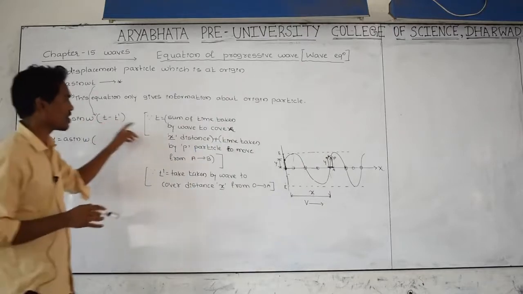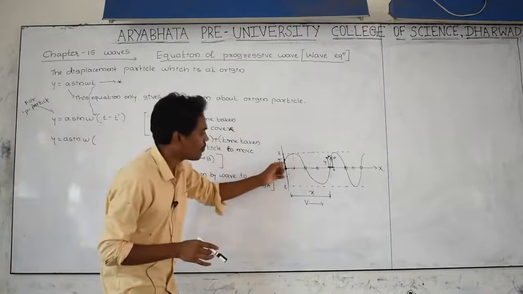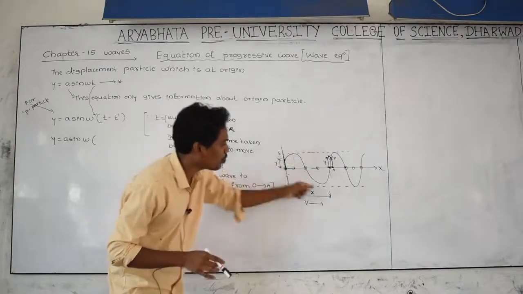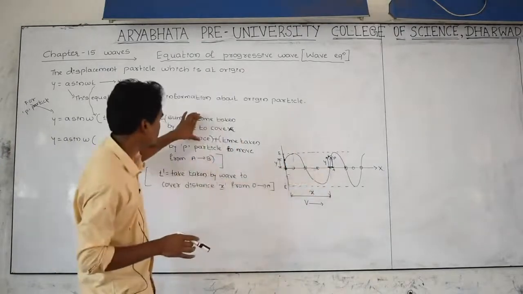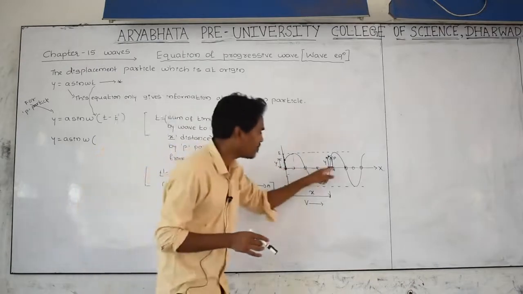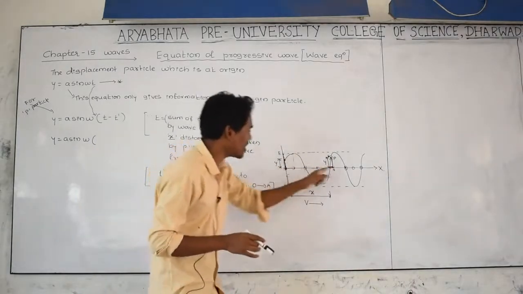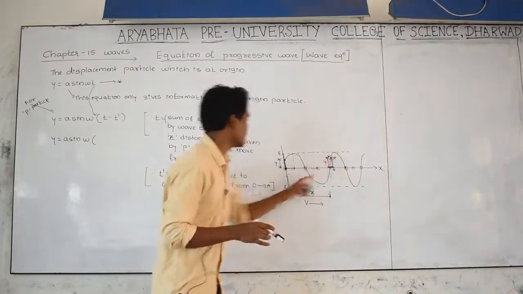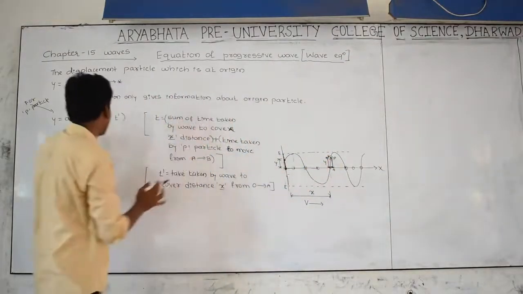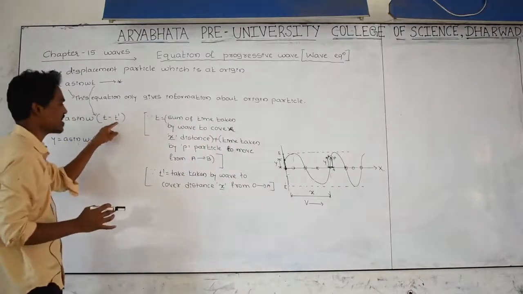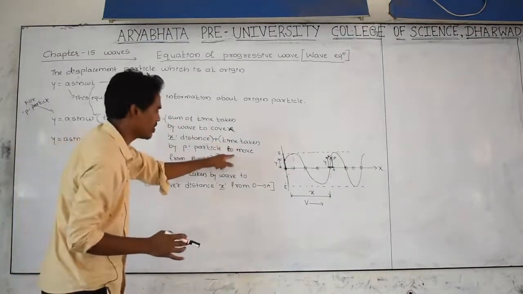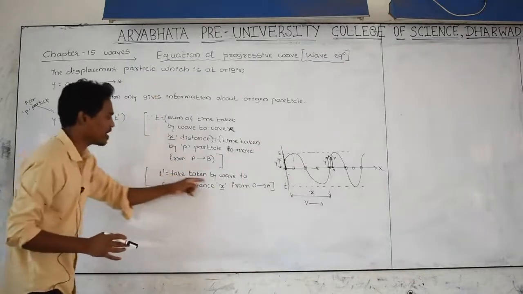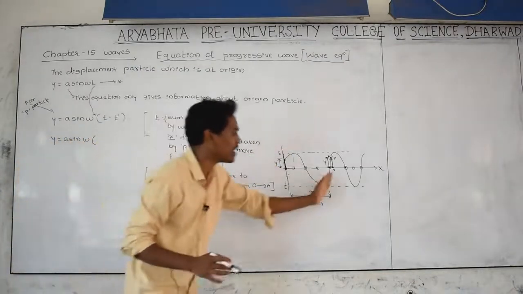What is t? The time taken by the wave to move from O to A, that is this one, plus the time taken by a particle to move from A to B point. If you add these two, that is t, minus t dash. T dash is the time taken by the wave to reach from O to A point.